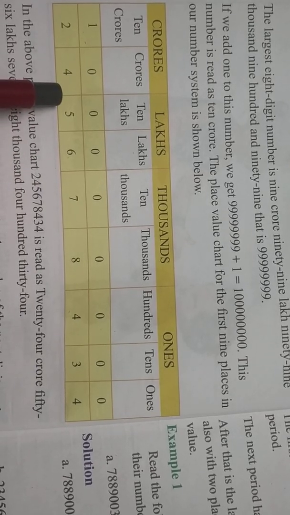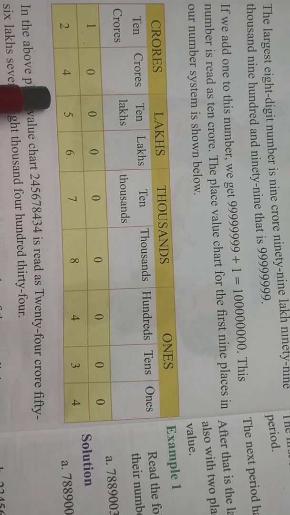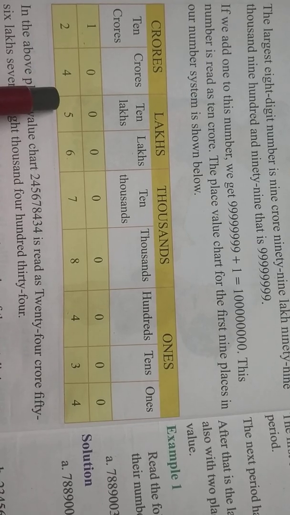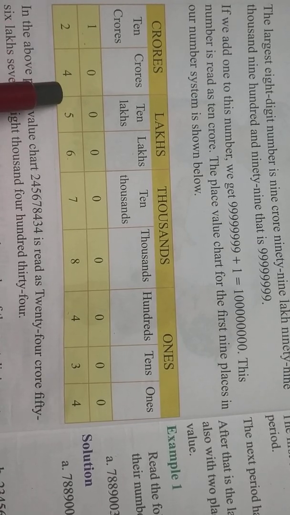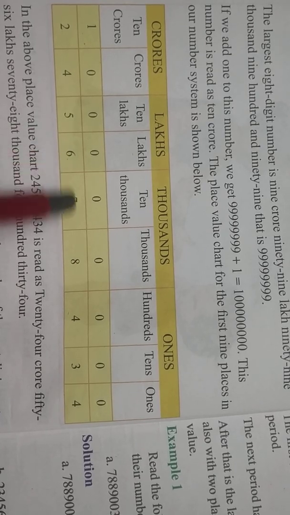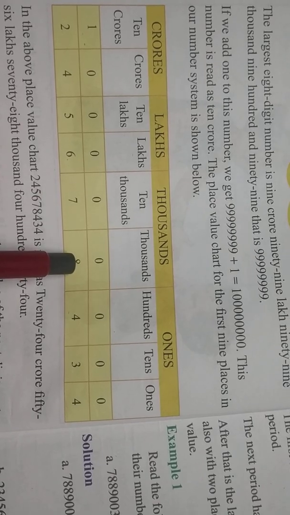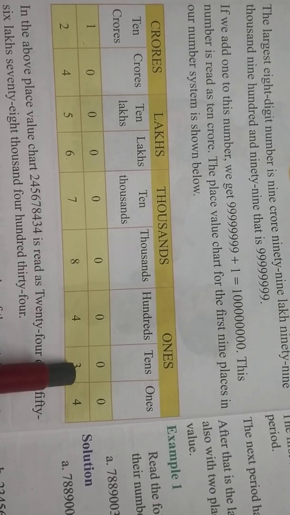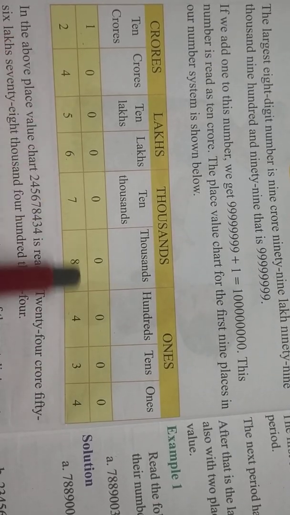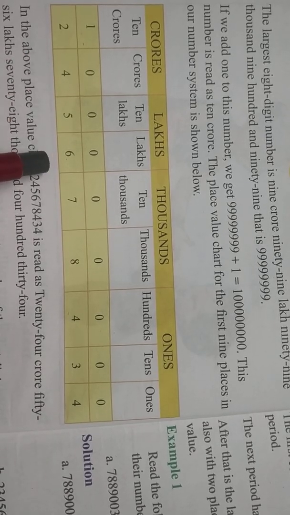Do you understand? If we put commas this way, then we can read it as 24 crores. Then here if we put a comma, then 56 lakhs. If we put a comma here, then we have to read 78,000, then 434. If we put the commas, then it will be easy to read and easy to write.